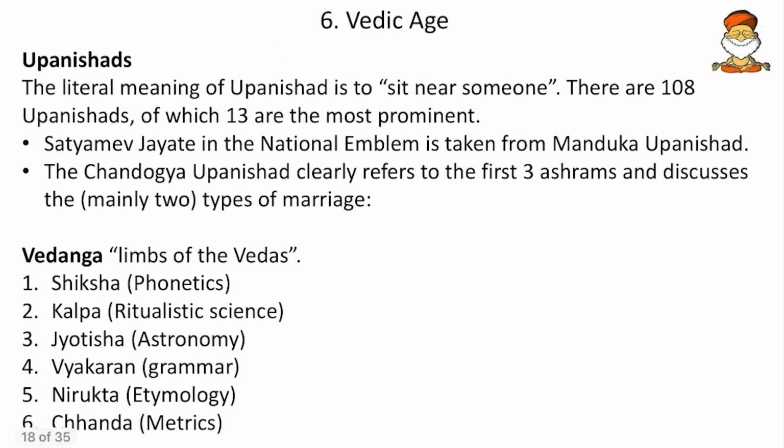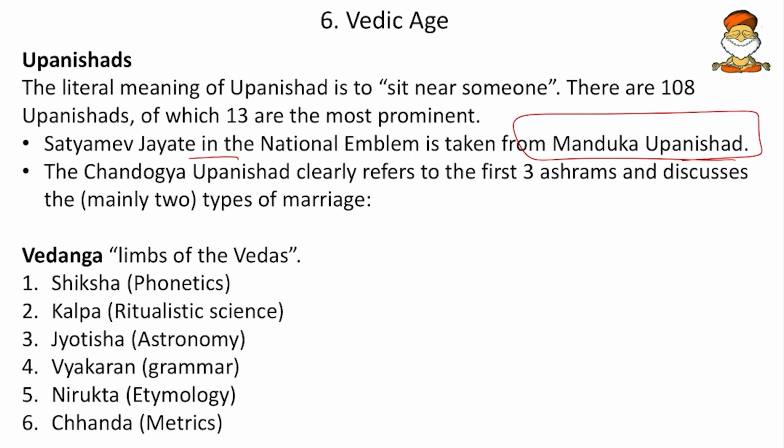And then Upanishads. The literal meaning of Upanishad is to sit near someone. There are 108 Upanishads, of which 13 are most important. Satyamev Jayate, the national emblem, is taken from the Mundaka Upanishad. The Mundaka Upanishad was once asked in prelims. Then the Chandogya Upanishad clearly refers to the first three ashrams, that is Brahmacharya, Grihastha and Vanaprastha.